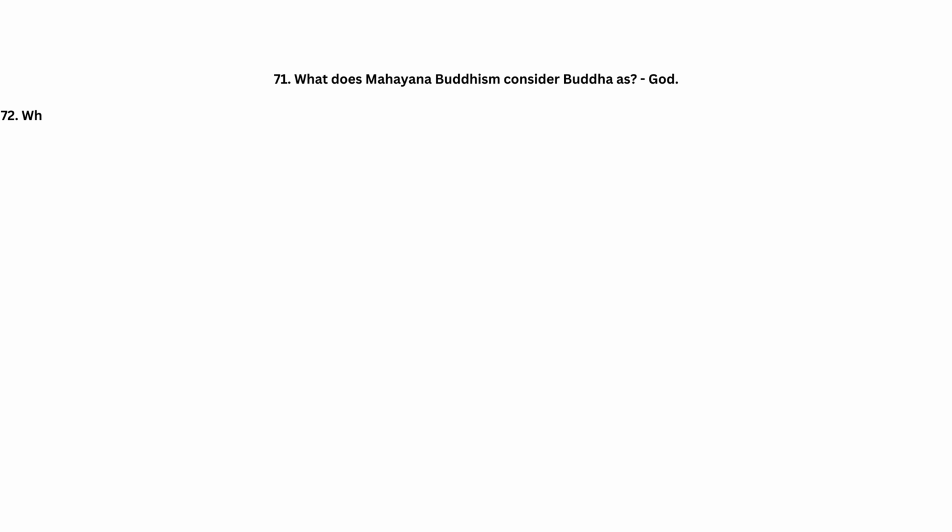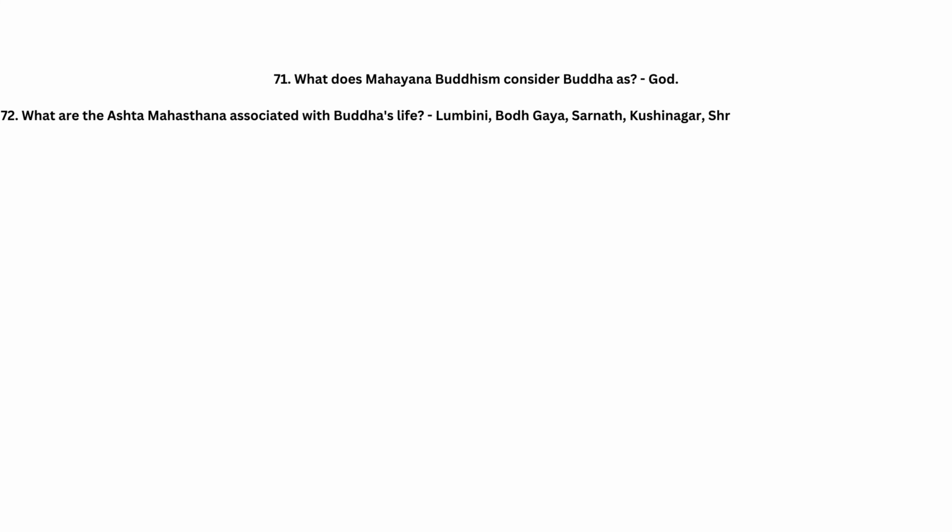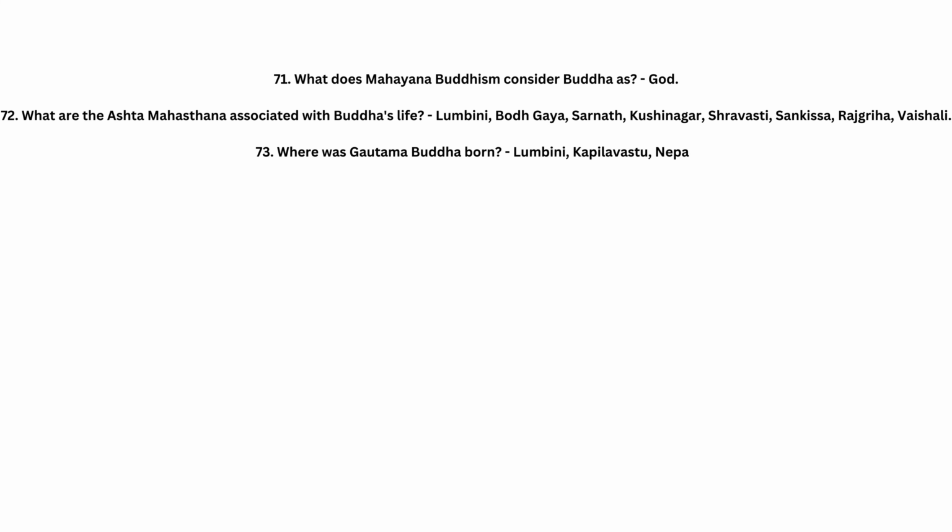72. What are the Ashtamahasthana associated with Buddha's life? Lumbini, Bodh Gaya, Sarnath, Kushinagar, Shravasti, Sankisa, Rajgriha, Vaishali. 73. Where was Gautama Buddha born? Lumbini, Kapilavastu, Nepal. 74. What is Mahabini Raskramana? Event when Buddha left his home.